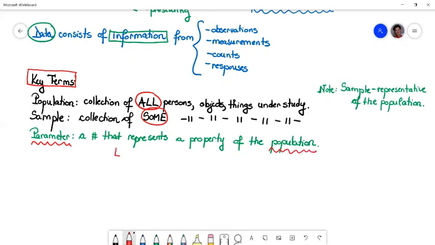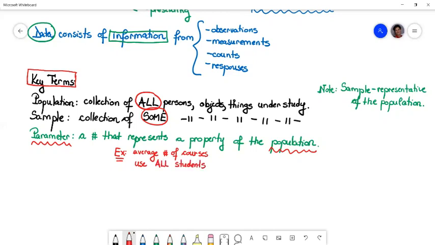For example, if I am interested in the average number of courses students take at this college, I will do a study. In this study, I will simply include all students, the entire population, and I'll come up with what I'm interested in. This is a numerical description, the average number of courses at this college. I will use all students.